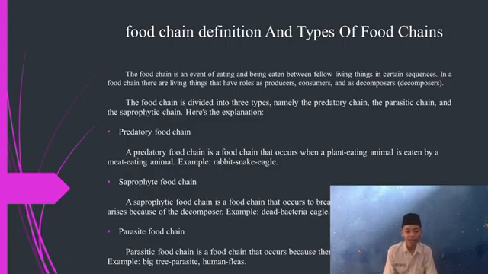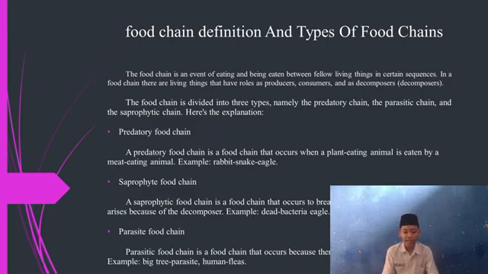Here's the explanation. The first is the predatory food chain. A predatory food chain is a food chain that occurs when a plant-eating animal is eaten by meat-eating animals. Example, rabbit, snake, and eagle. Next, 2. Saprophyte food chain. A saprophyte food chain is a food chain that occurs by breaking down organisms. This chain is because of the decomposer. Example, bacteria and fungi.